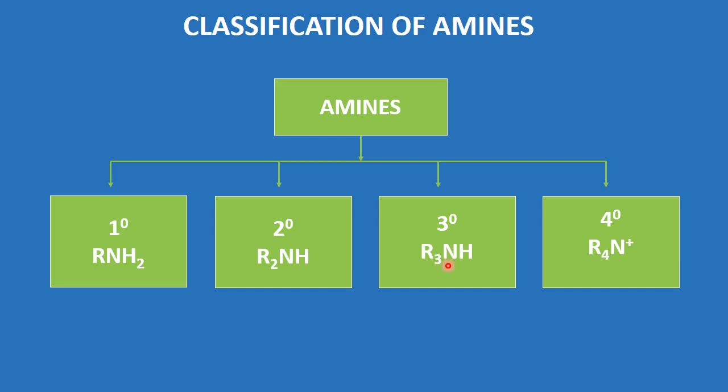Now, while replacing 4, one question might arise: how can it be, because there are only 3 hydrogen atoms present in ammonia? The one lone pair of electrons is also donated to the alkyl group, and it produces a quaternary salt, as we have learned in ammonium chloride, that is NH4Cl.